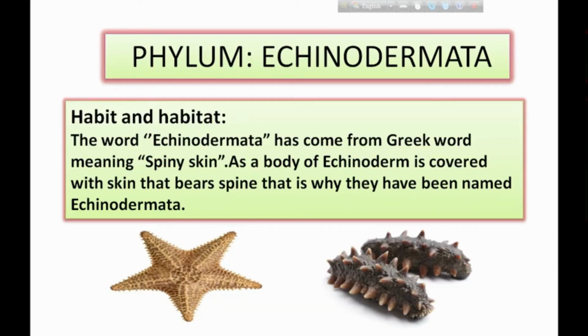Echinodermata. This is the last phylum of invertebrate animals. And here, habit and habitat. The word echinodermata has come from a Greek word meaning spiny skin. As the body of echinoderms is covered with skin that bears spines, that is why they have been named echinodermata. Mostly they are marine. They occur in all oceans of the world and at all depths.